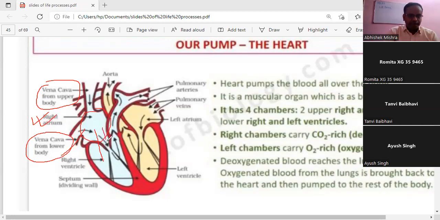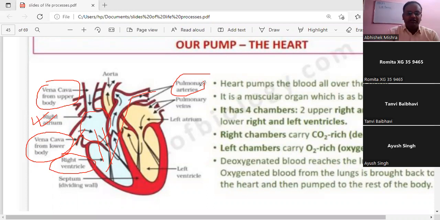Now, when this chamber is filled up, the valve which guards the opening between the right atrium and the right ventricle opens, and now the blood is filled up in the right ventricle. Now, when the right ventricle is filled up, then the deoxygenated blood is sent to the lung through this pulmonary artery. Okay, and when it is sent to the lung, there it is getting oxygenated.